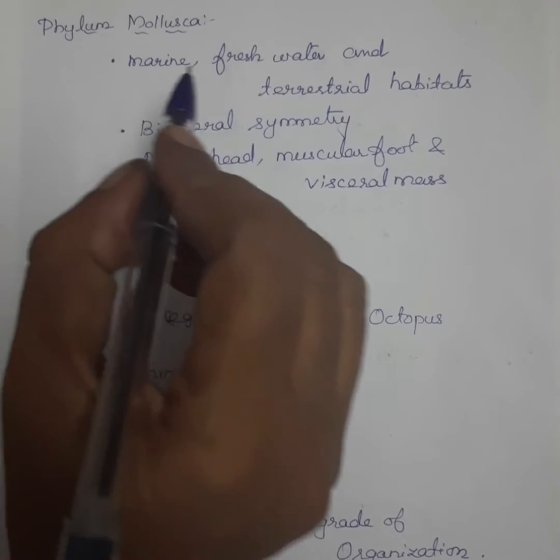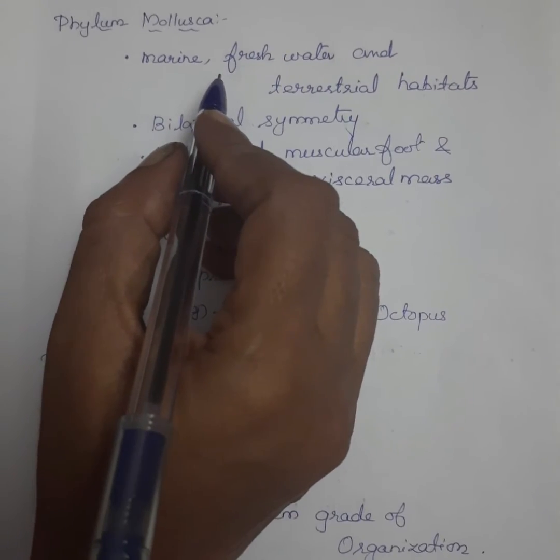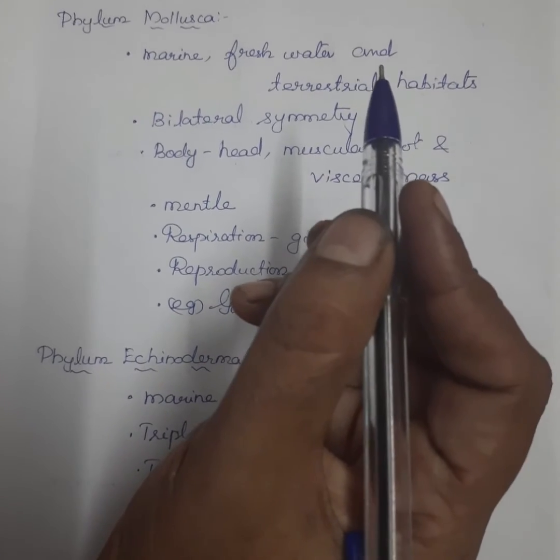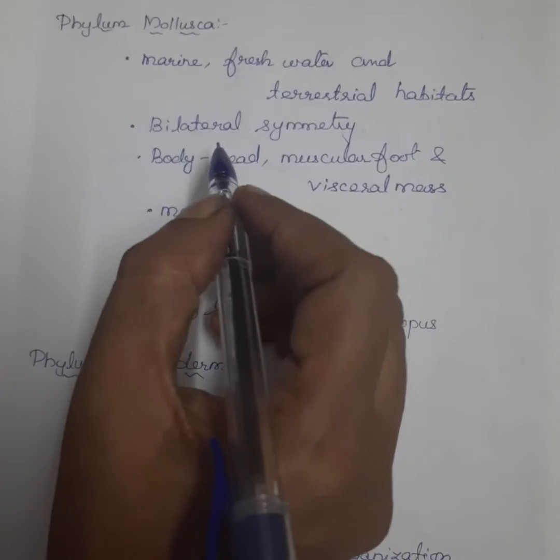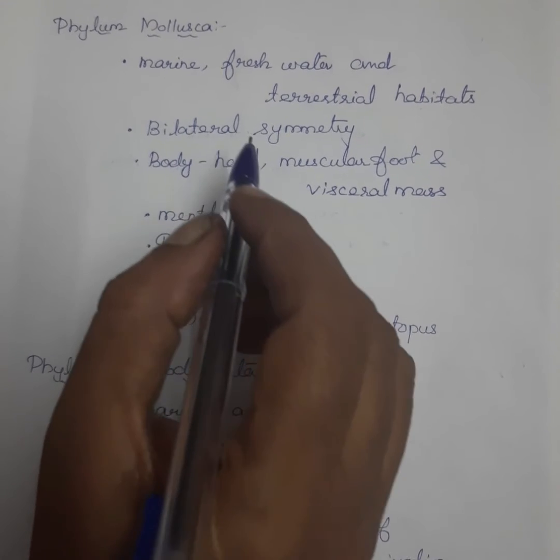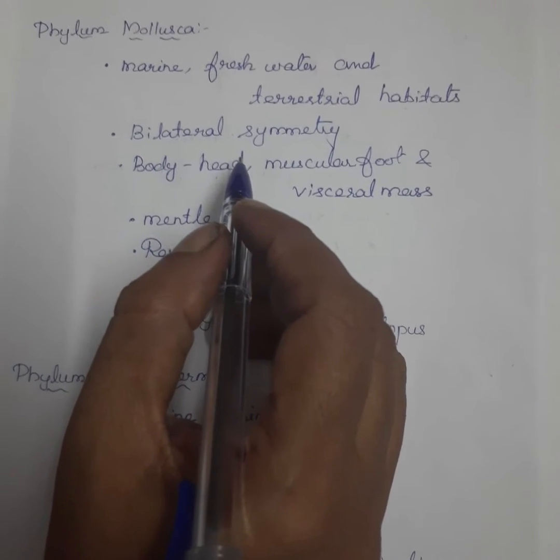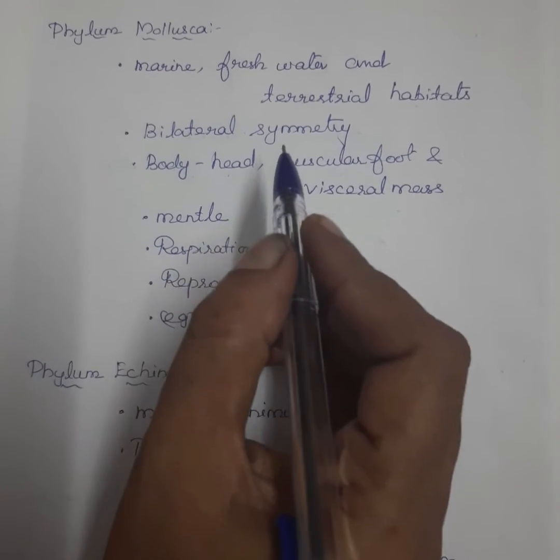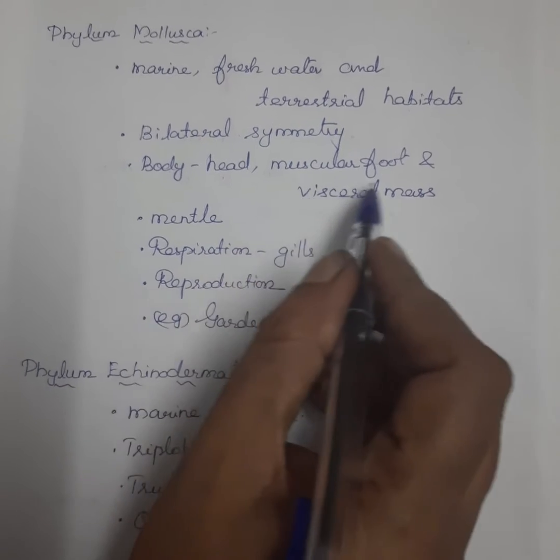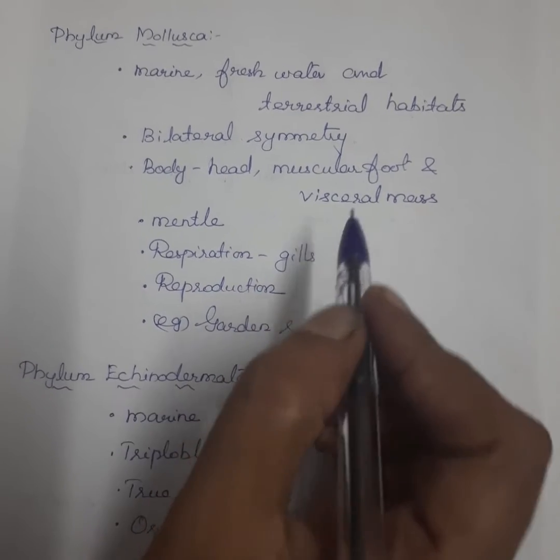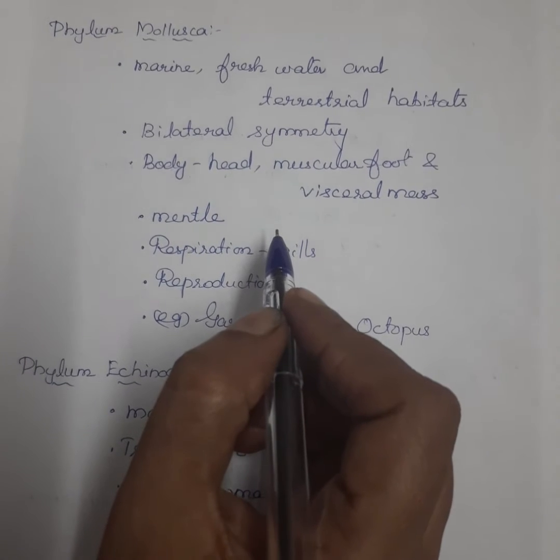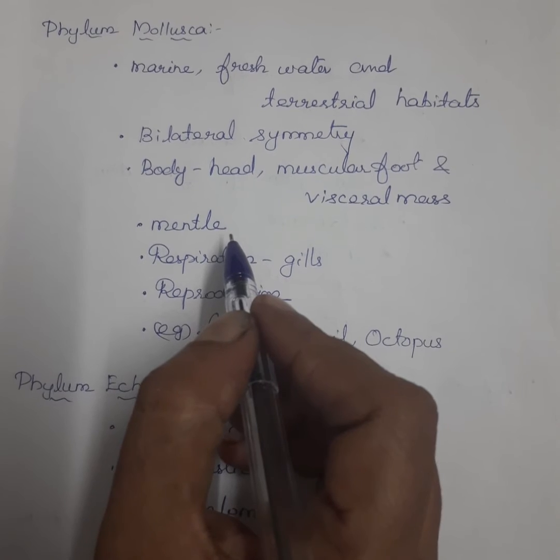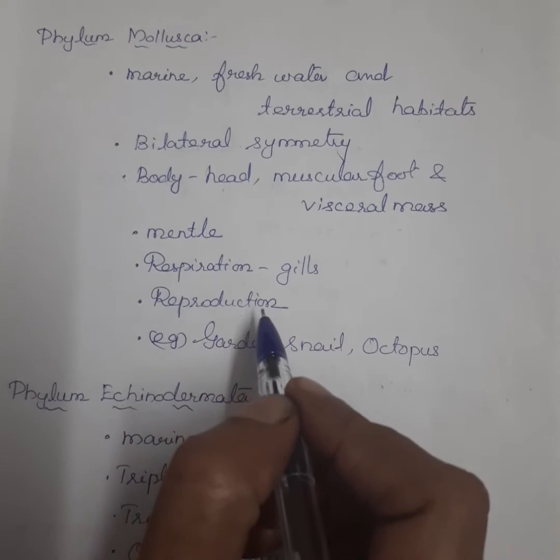These can be seen in oceans, ponds, rivers and lakes, and these types of organisms are also present on the land surface. Here the body is very soft. It has no segmentation, and it is bilaterally symmetrical. The body is divided into head, muscular foot and visceral mass, and the entire body is covered with skin. This is called the mantle.